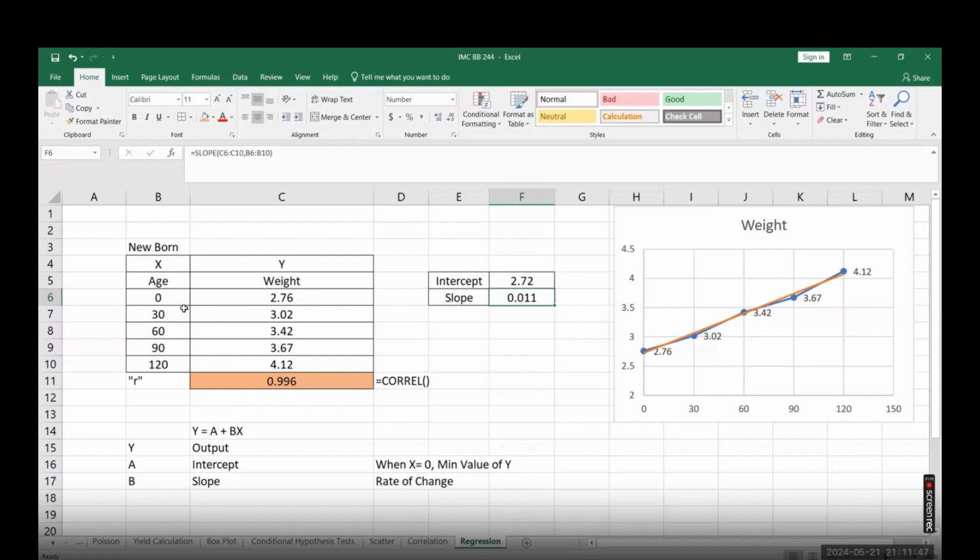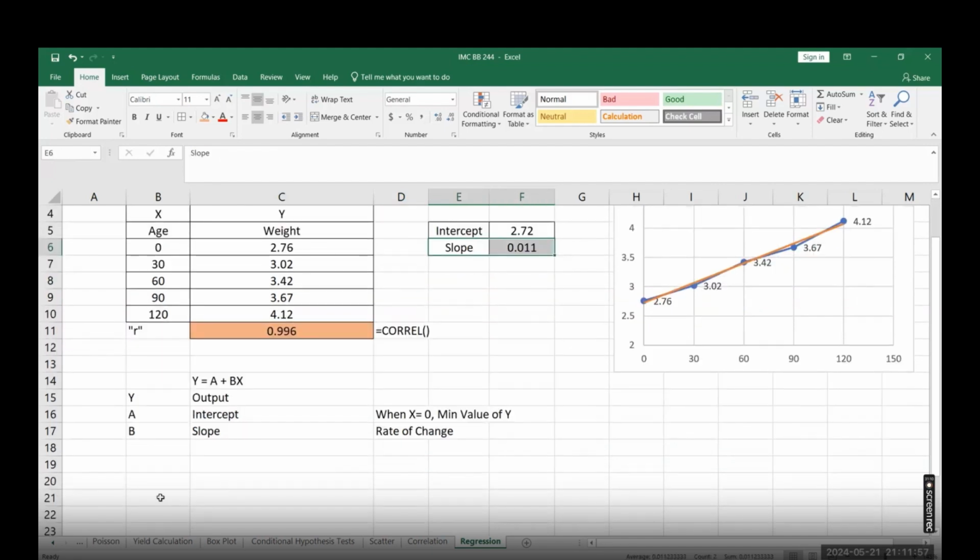And now you can put in this equation. So correlation you calculated, intercept you calculated, slope you calculated. And suppose you wanted to find out the value of Y when X, or the age, is 150 days.